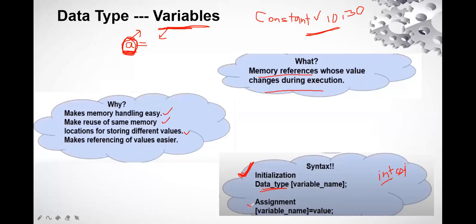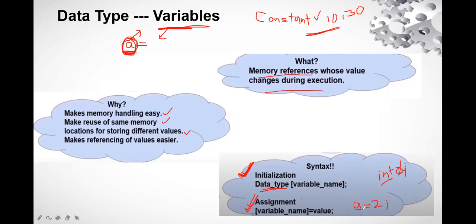Next one is called the assignment. Now what is this assignment? Assignment is whenever we are providing or assigning a value to the named variable, that is called the assignment. So let's say I have initialized int a semicolon. Now I am going to write the variable name, that is a is equal to 2. So this is what? I am assigning the value to the variable, semicolon.